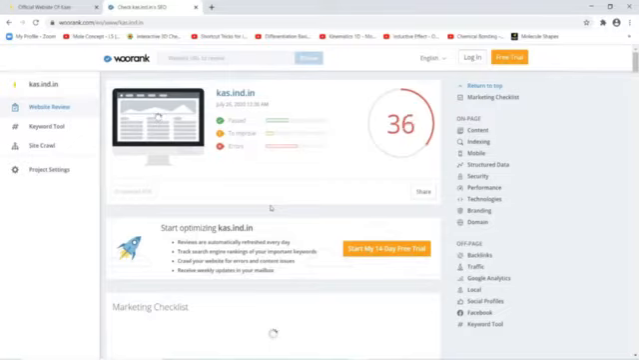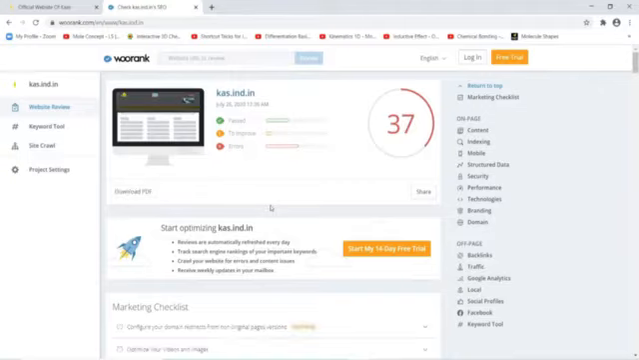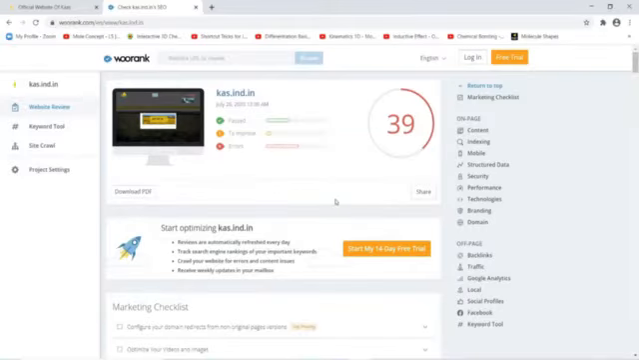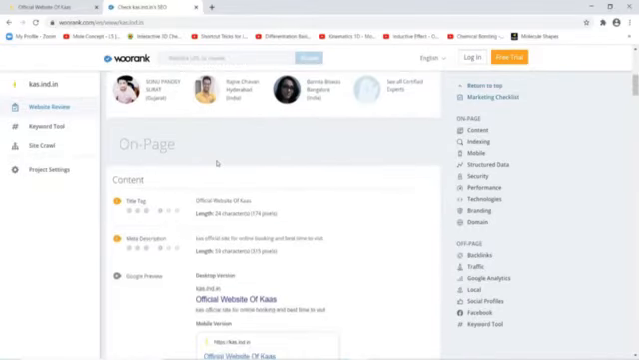If you try to audit more than 2 websites per day, then for the third website it may give you some signal that now you can't audit the website. So there are many free websites available. You can try those websites and audit the desired website. Now here the result appears.